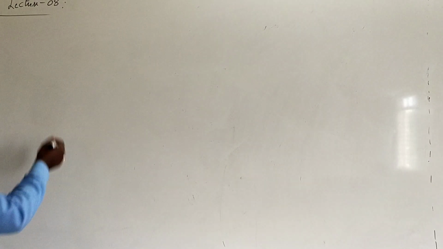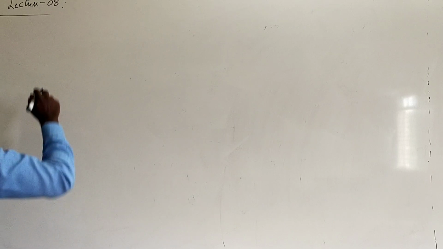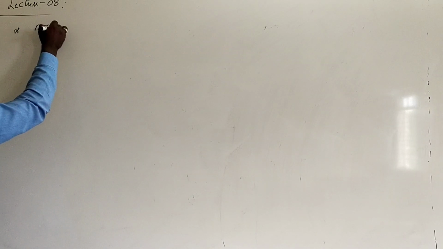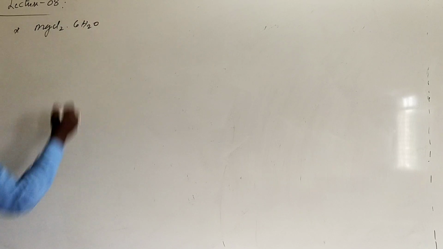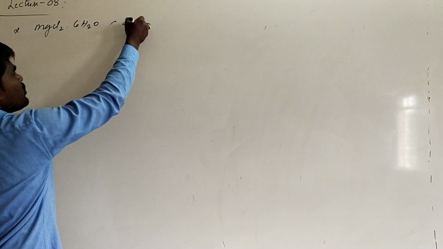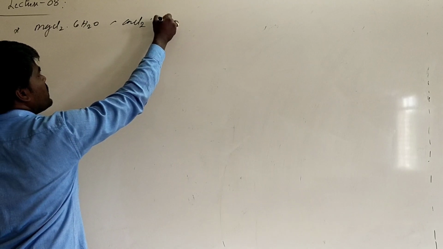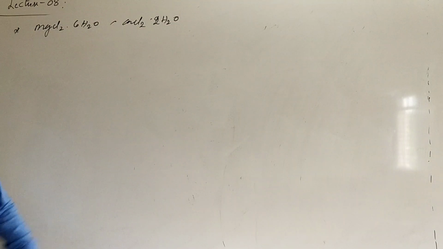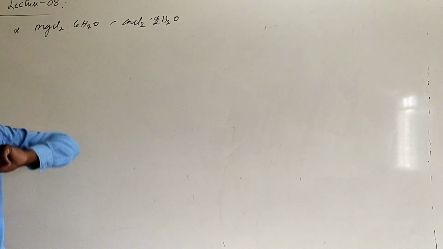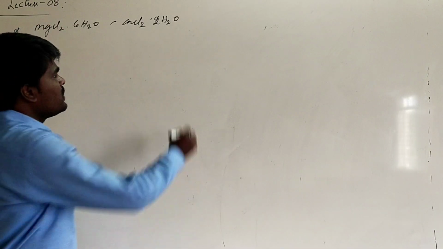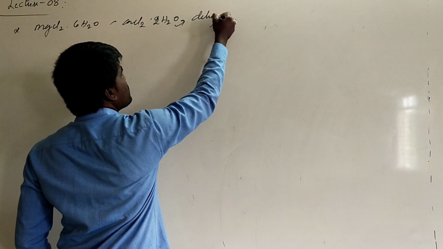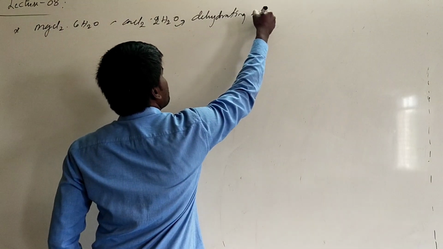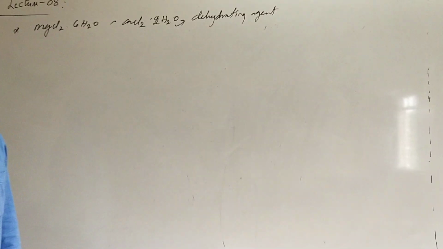Generally, halides of alkaline earth metals are hygroscopic in nature, so they exist in the form of their corresponding hydrates. Magnesium chloride exists in the form of hexahydrate, and in the same manner calcium chloride also exists in the form of hexahydrate. This hygroscopic nature decreases down the group. Calcium chloride is highly hygroscopic in nature. Because of that, it is also used as a dehydrating agent, that is, to remove water or moisture from substances. This is about the properties of halides of alkaline earth metals.